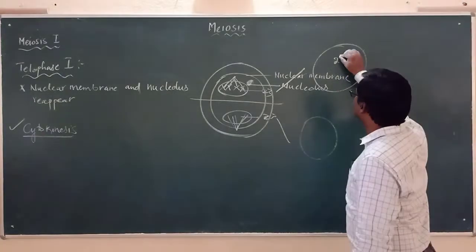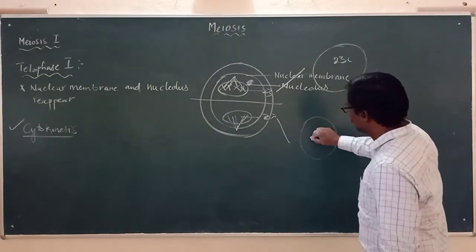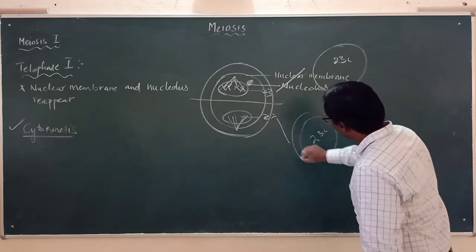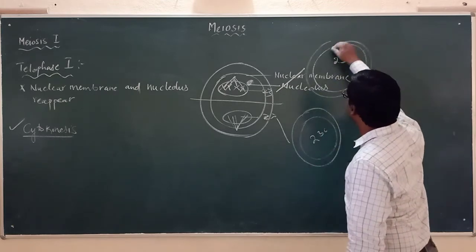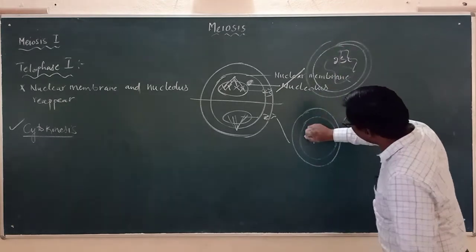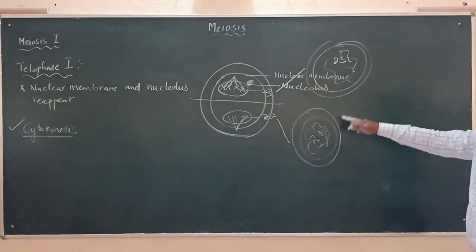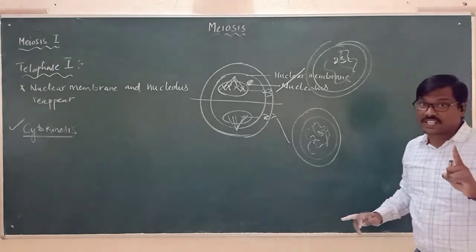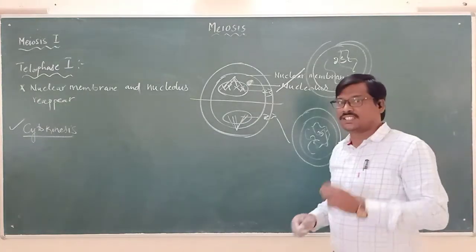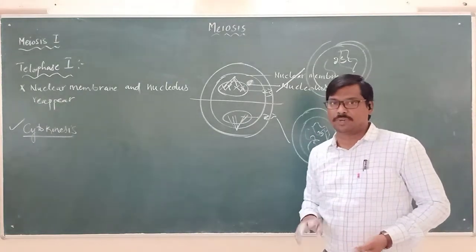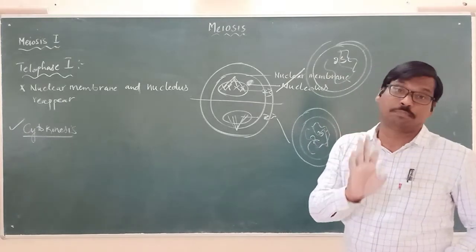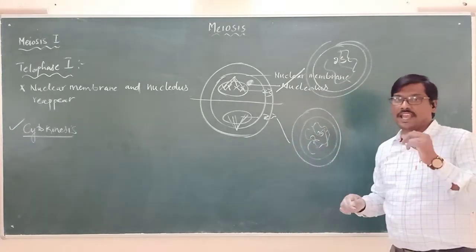So here how many chromosomes will be there? 23 chromosomes. Here also 23 chromosomes, which will be appearing as the chromatin network. So there are two cells formed. But what we said, at the end of meiosis, there will be 4 cells formed. All these 4 cells are haploid.